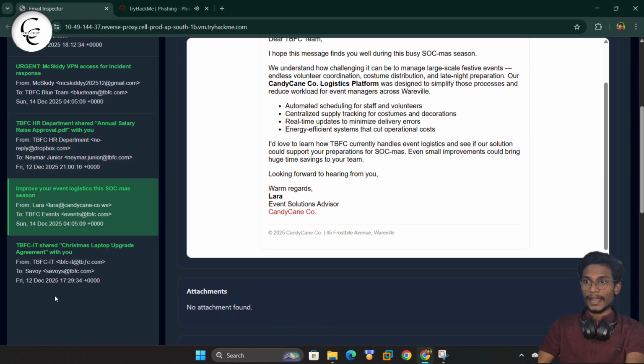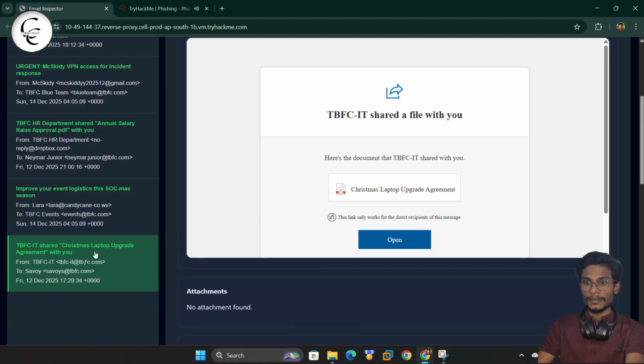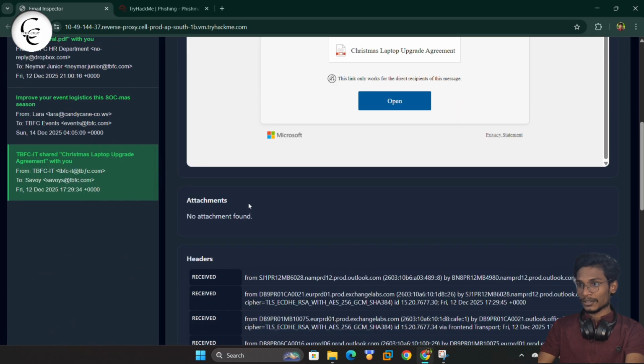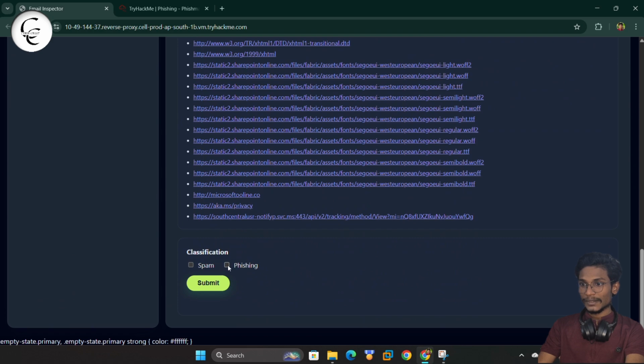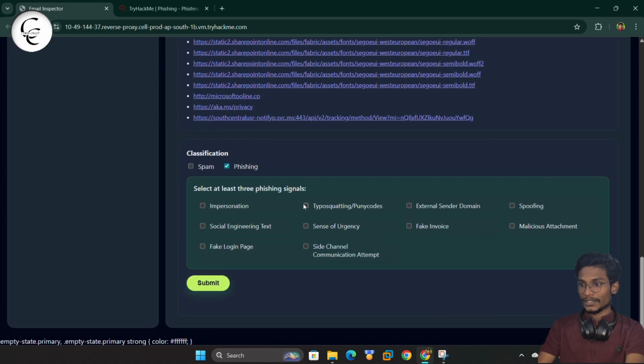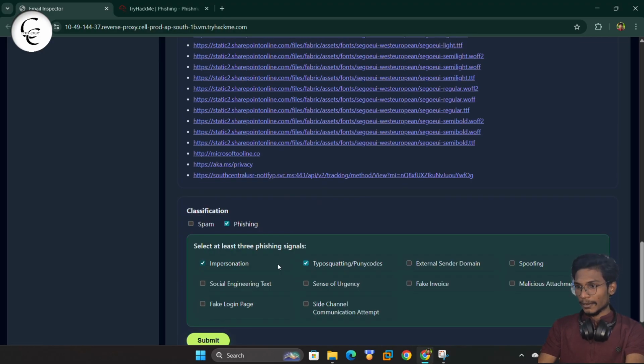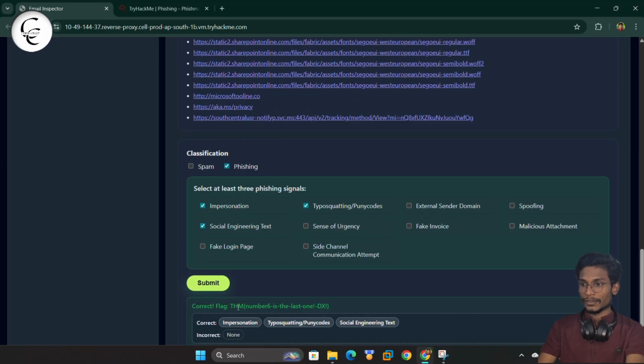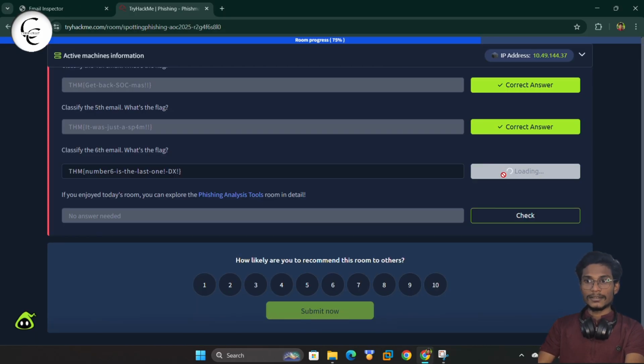Now time for the final flag. So let's move to the sixth email. So yeah, this is from the TVFC IT at redtp. So here we got some information that this is a typo error. So this is a phishing. So we can click on phishing, and here we got the typosquatting explanation, and we got the typo and a social engineering text. So here we will give the submit, and guys, we got our flag. So guys, this is correct.